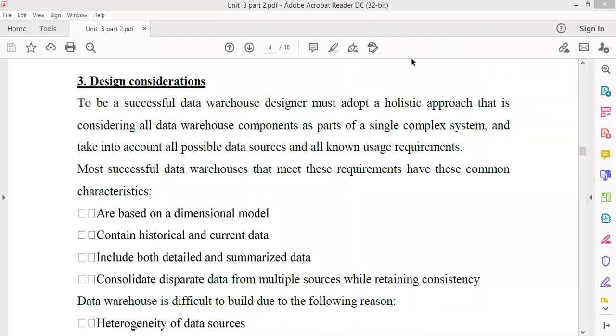So good morning to all of you. Up till now, we are discussing unit number 2, and in unit number 2, we are discussing building the data warehouse. As I told, building a data warehouse is dependent upon two factors, the business factor and technical factors. While building a data warehouse, you need to take care of lots of considerations. On the last turn, we saw the business consideration. Today, we will discuss design consideration.